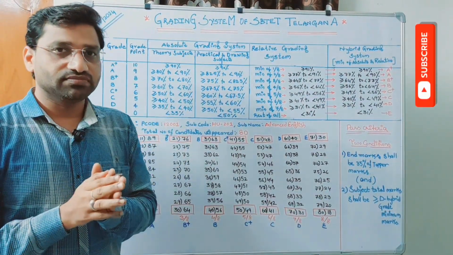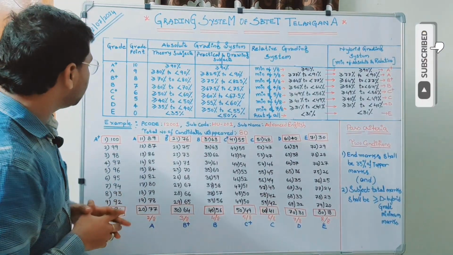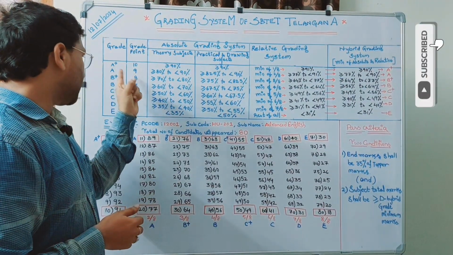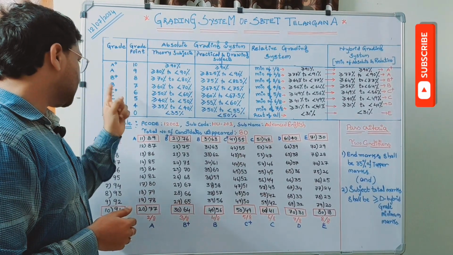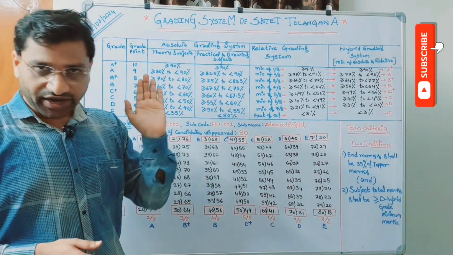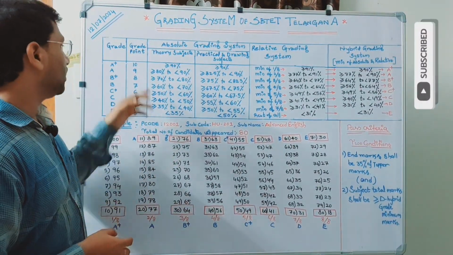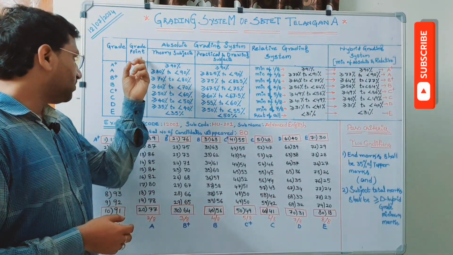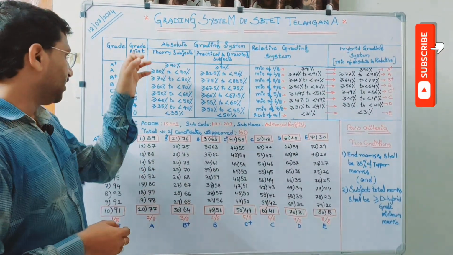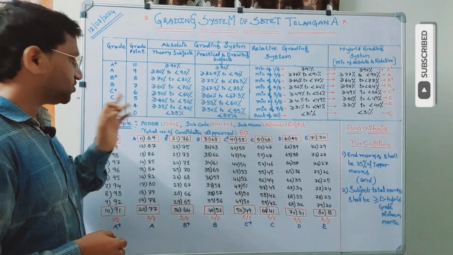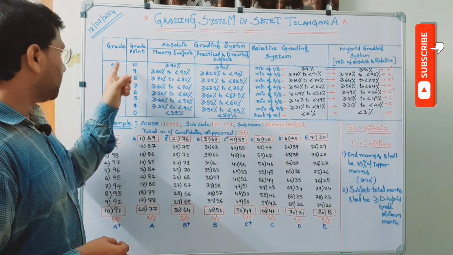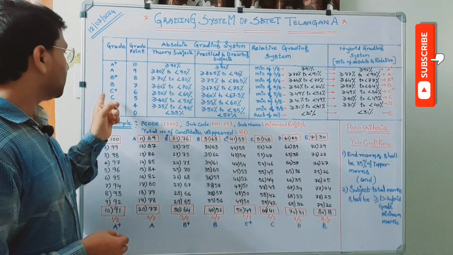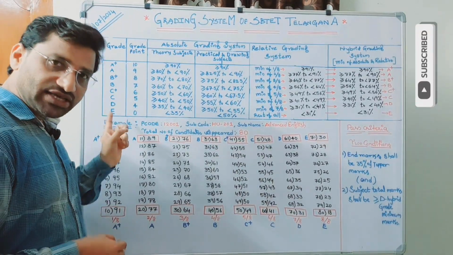As you all are aware, there are 8 grades available: A plus, A, B plus, B, C plus, C, D, E. The respective grade point assigned to each grade is from 10 to 0, that is 10, 9, 8, 7, 6, 5, 4, 0. Which means A plus is 10, A is 9, B plus is 8, B is 7, C plus is 6, C is 5, D is 4 and E is 0.